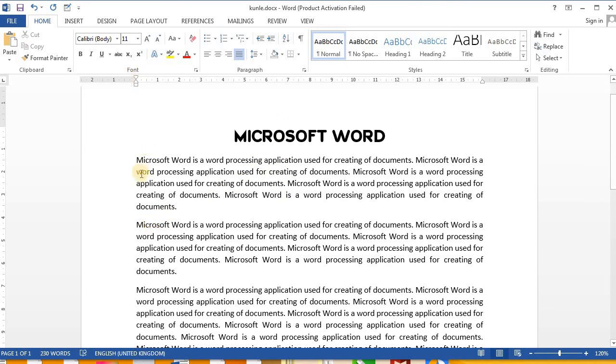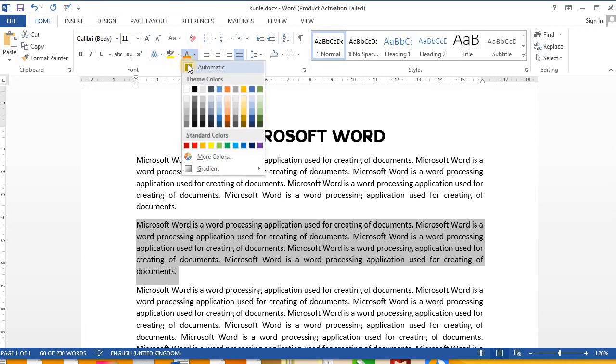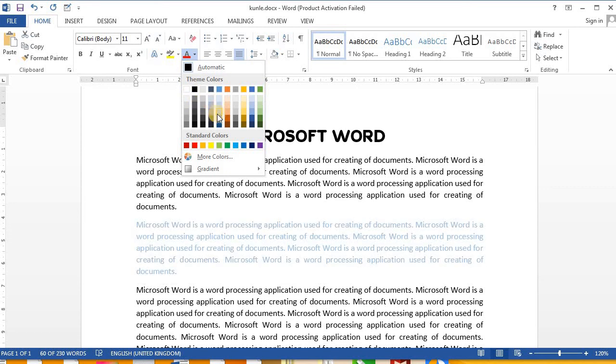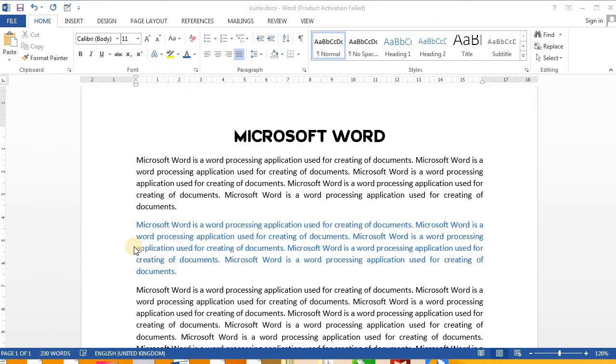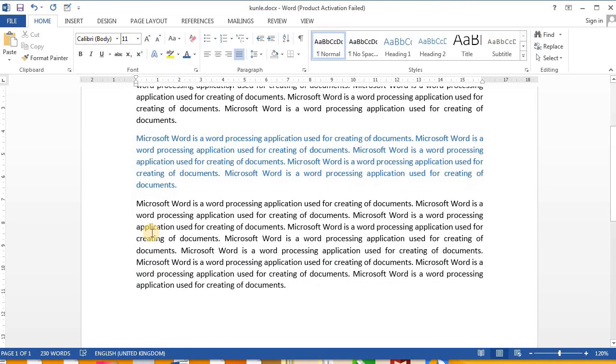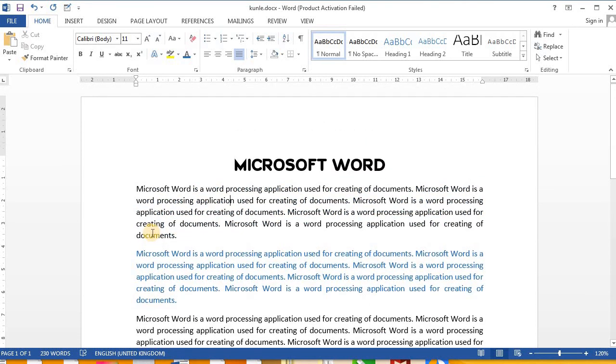And now I'd like to color. Let me come here. I just click on this letter A that has red color under it. Then what if I want this in blue? Yes, isn't that good? So that's how to color. So these are the basic things you can do in MS Word.